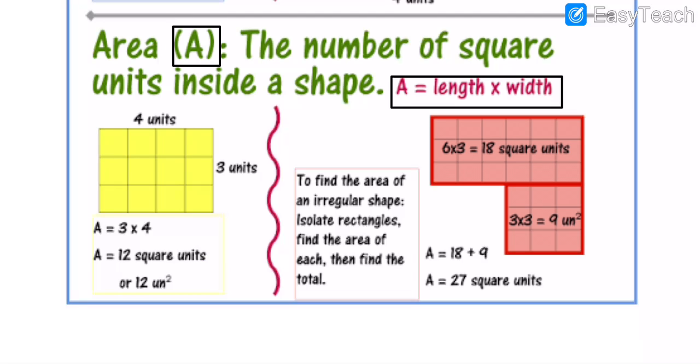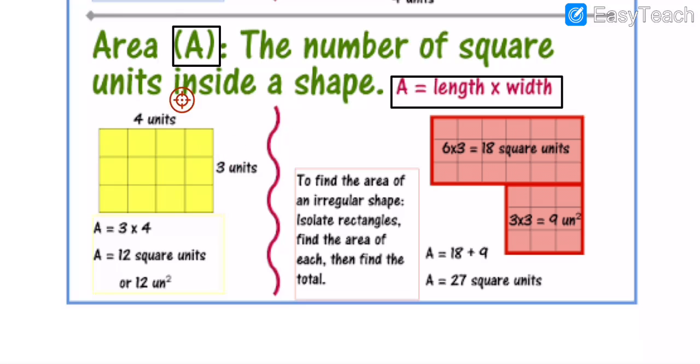But if we are going to find the perimeter, what do we have to do? 4 units plus 3 units, 4 plus 7. And how are we going to find the area? We multiply 4 by 3. If we find the perimeter, we do addition, and for area we do multiplication. So there is a vast difference between both things, my dear.